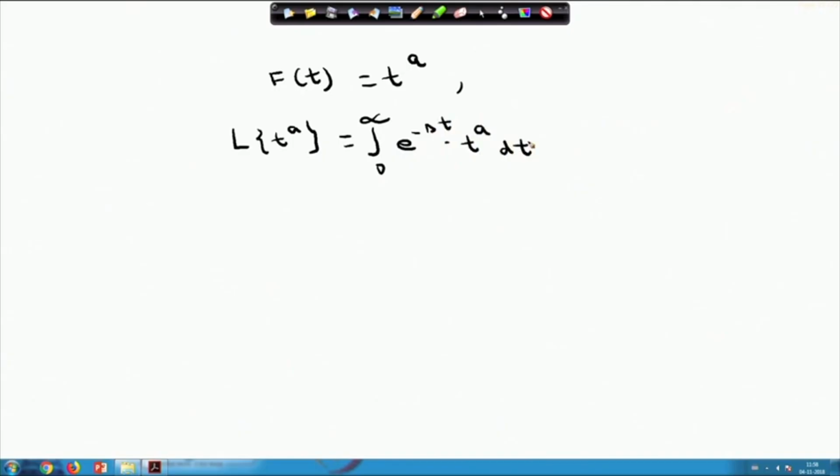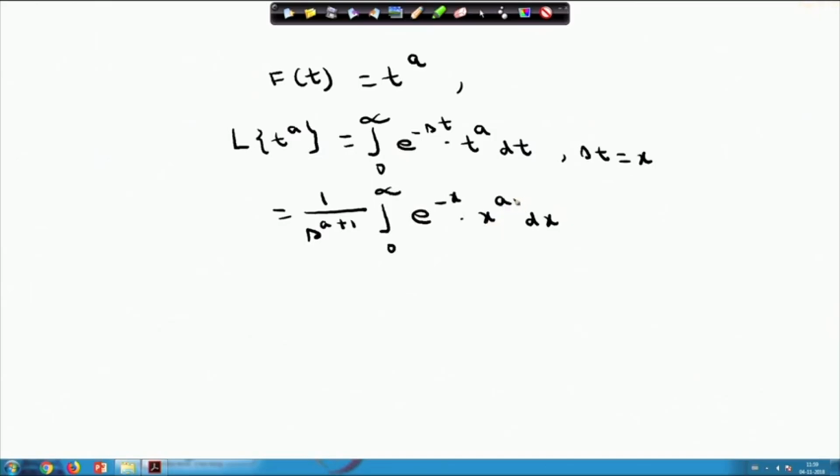If I put st equals x, I can write this as 1 by s to the power a plus 1, integral 0 to infinity e power minus x into x to the power a dx.